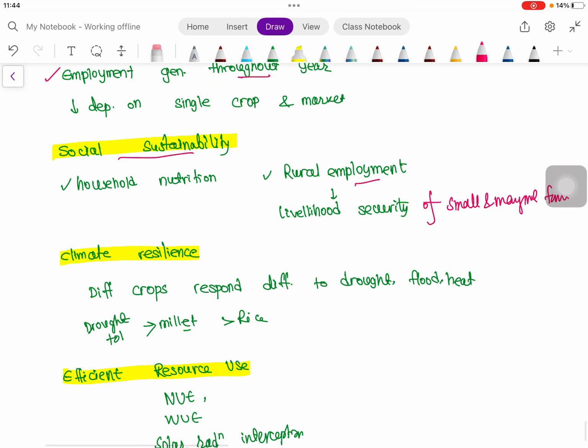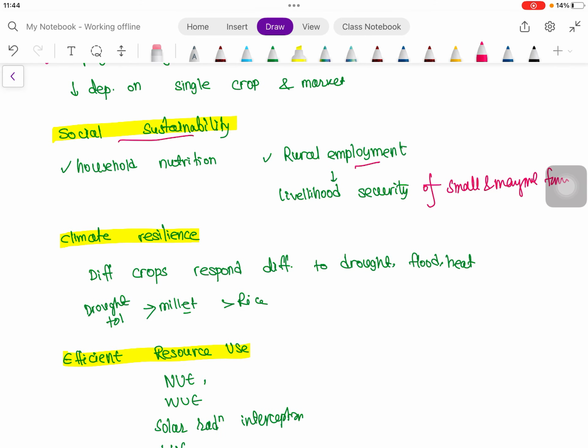Then climate resilience. As we have seen previously, different crops respond differently to drought, flood and heat. For example, millet is more drought tolerant than rice. If we are taking an intercrop like rice and some millet in the kharif season, and rice is affected due to drought or a situation like El Nino, millet can survive with that low water.